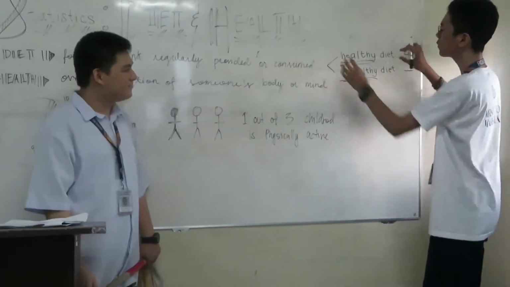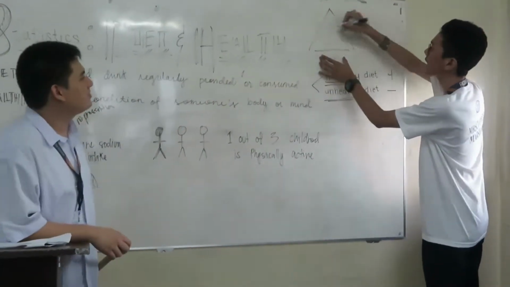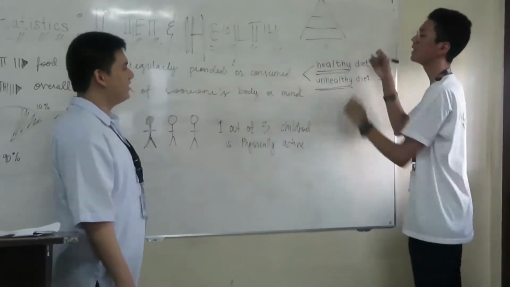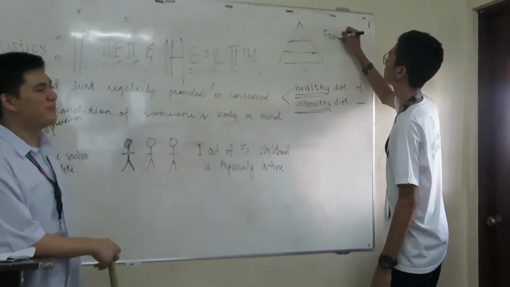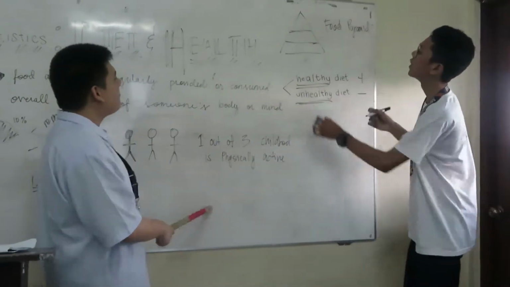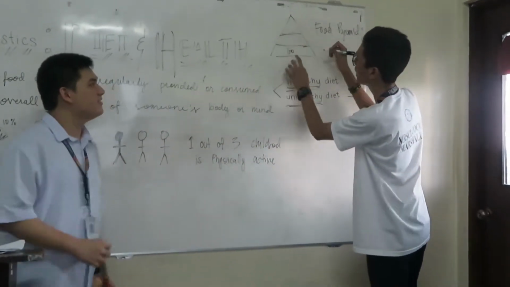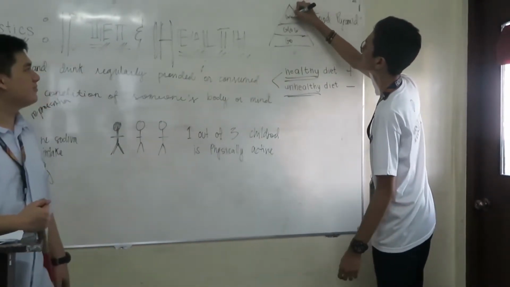If we said healthy, they or he or she follows the food pyramid. Okay, so we have the glow foods down here. We have the glow foods and then the grow foods.